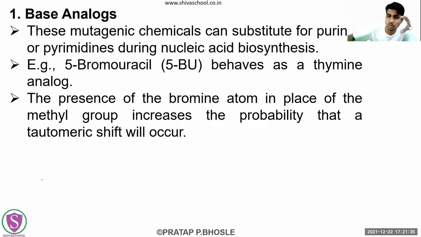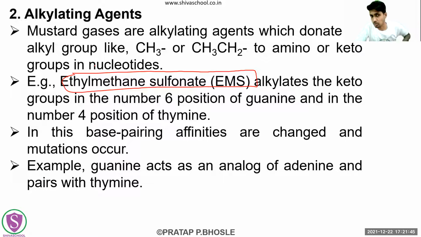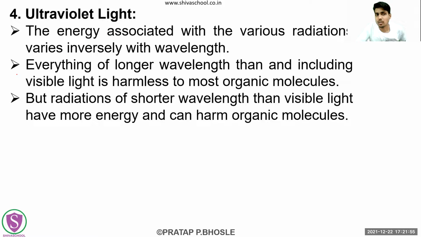After that, the next example was the alkylating agent. In that, we saw how ethyl methane sulfonate alkylates these ketones. Then the third was the acridine dyes, which cause induced mutations. The example was proflavin. Now we are left with two more causes behind induced mutations, which are ultraviolet light and